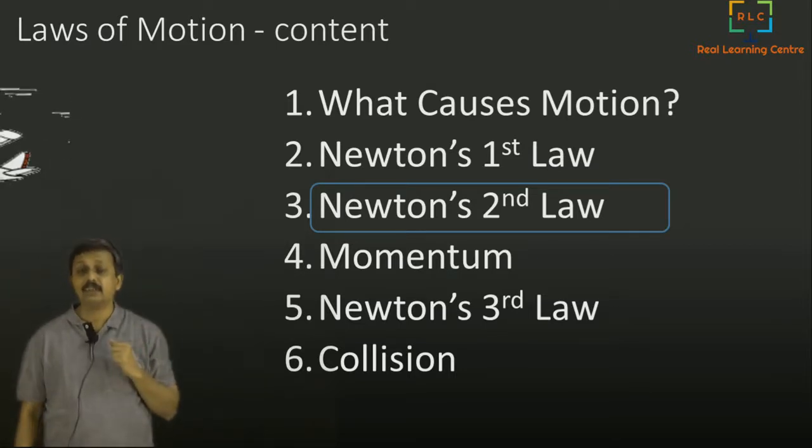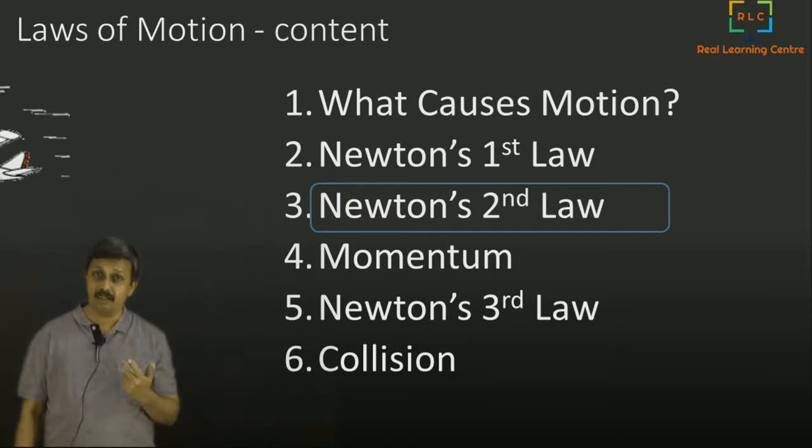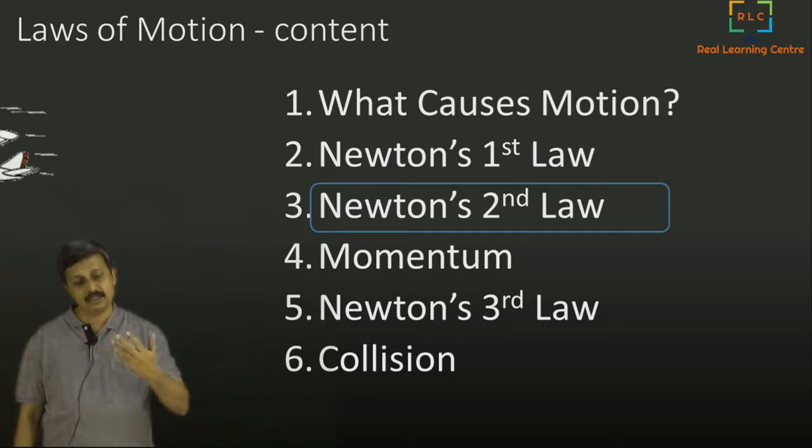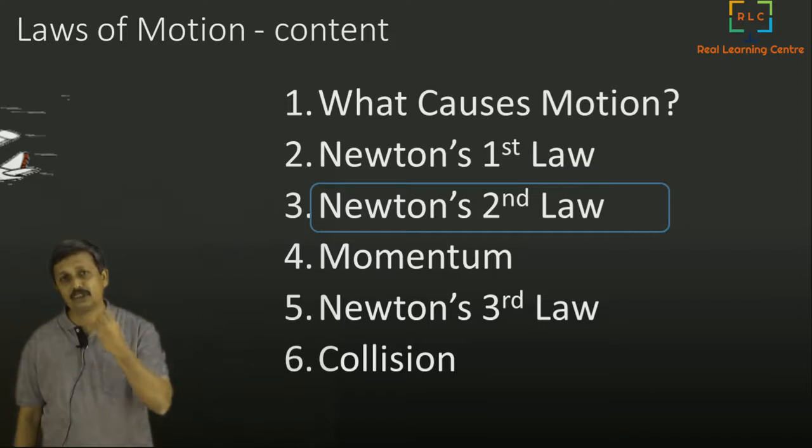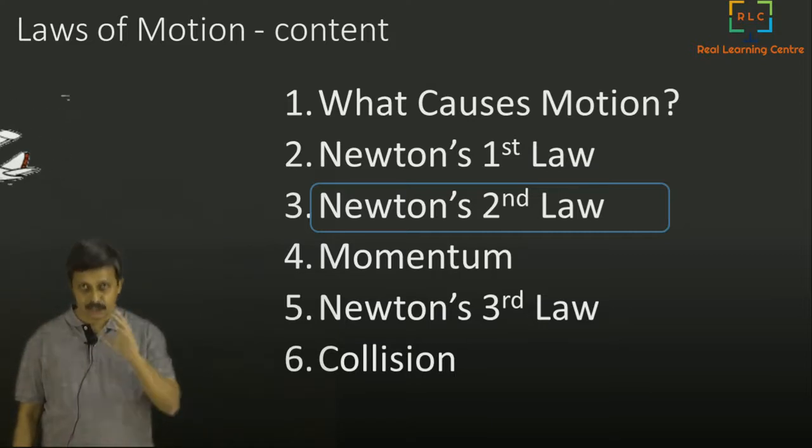Then we went into the second video where we talked about Newton's first law, which was formalized by Newton, though he started from where Galileo left off. So we understood the basic ideas of Newton's first law.